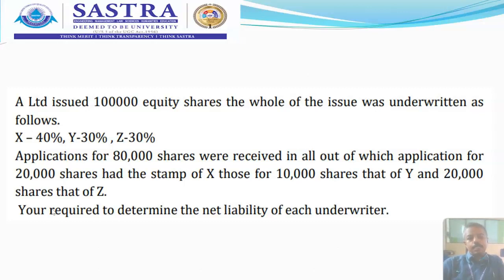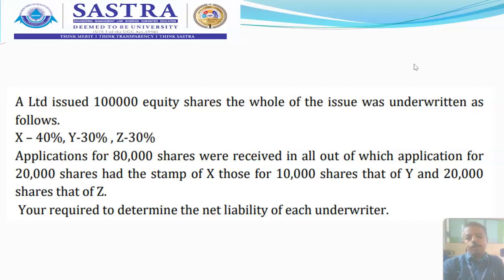And then subtract the unmarked applications. So what are the unmarked applications we have? Here, in total we have 30,000 unmarked applications, which we have calculated just before. Because total liabilities are 1 lakh, and the responsibilities taken over by the companies through the applications are 80,000. So out of applications received, 50,000 applications carry the stamp mark. So the remaining 30,000 do not carry the stamp mark, which means unmarked.